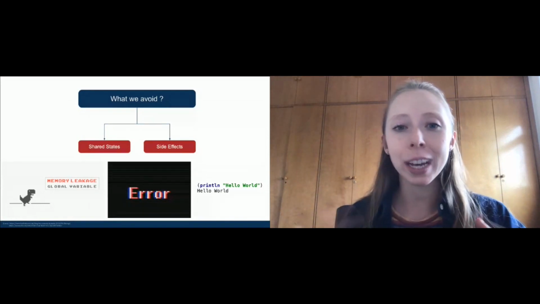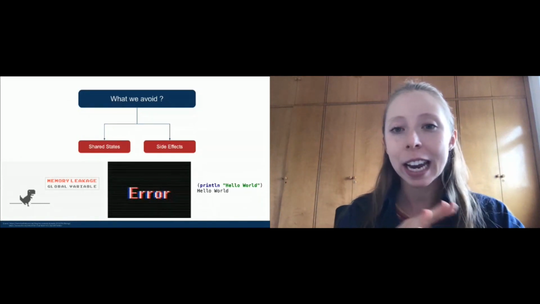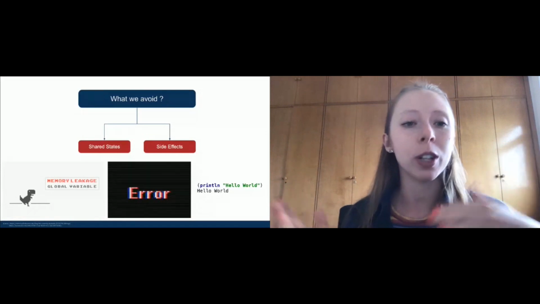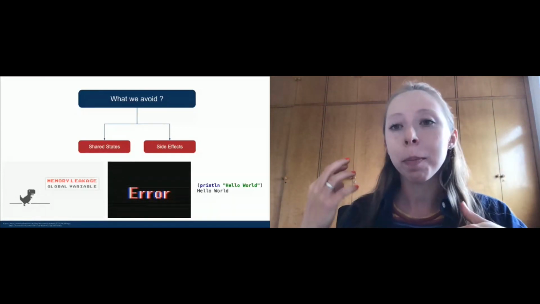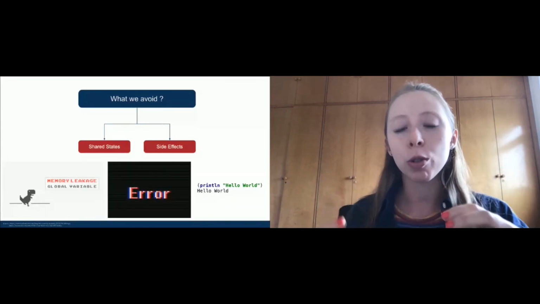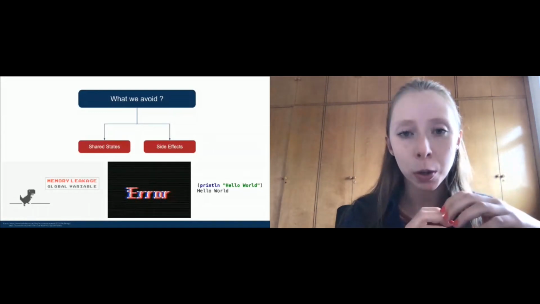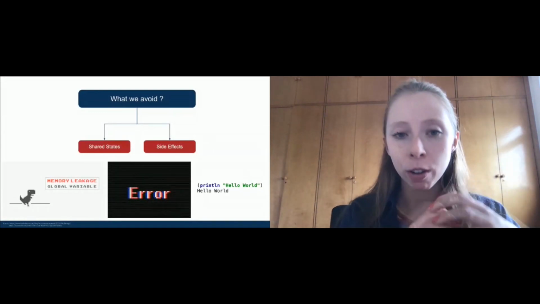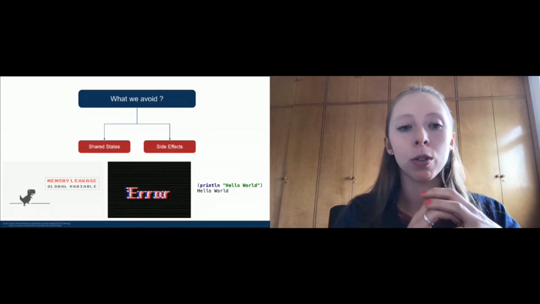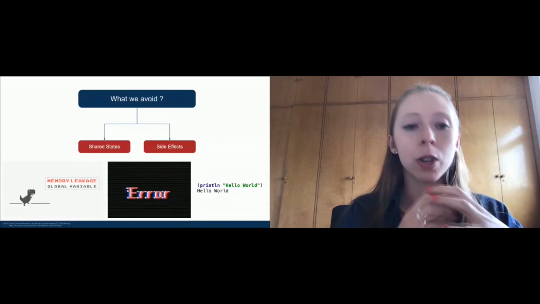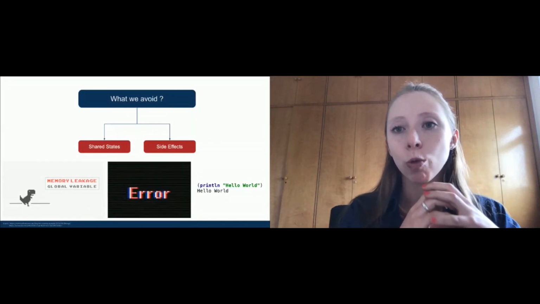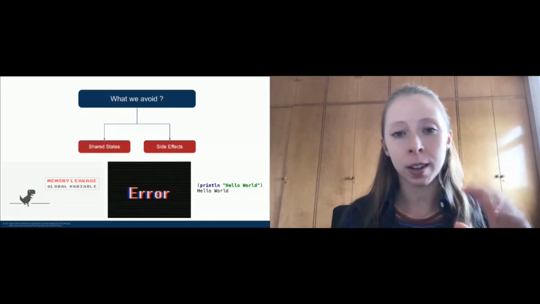I cannot say that we do not use side effects in any situation. Of course, sometimes we need to connect to a database, we need to update things. So we try to do it in a concise way. We create small functions that only do those things, that only send those side effects, so we have control over the whole thing.